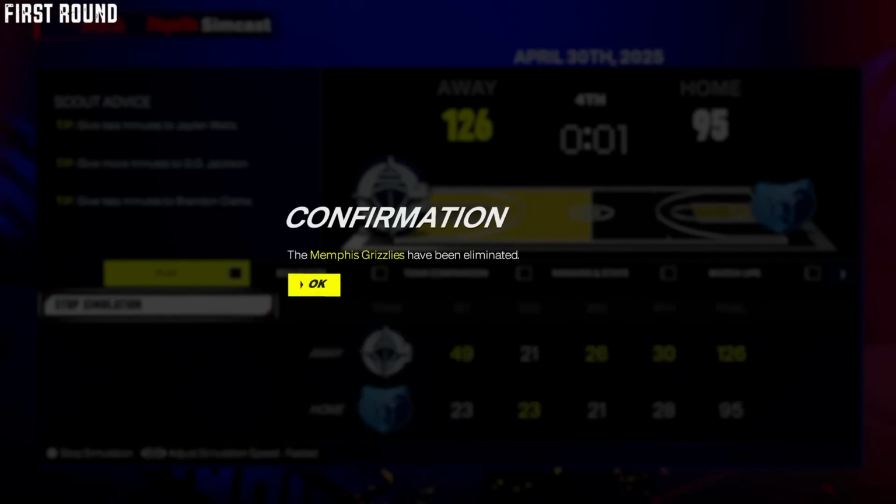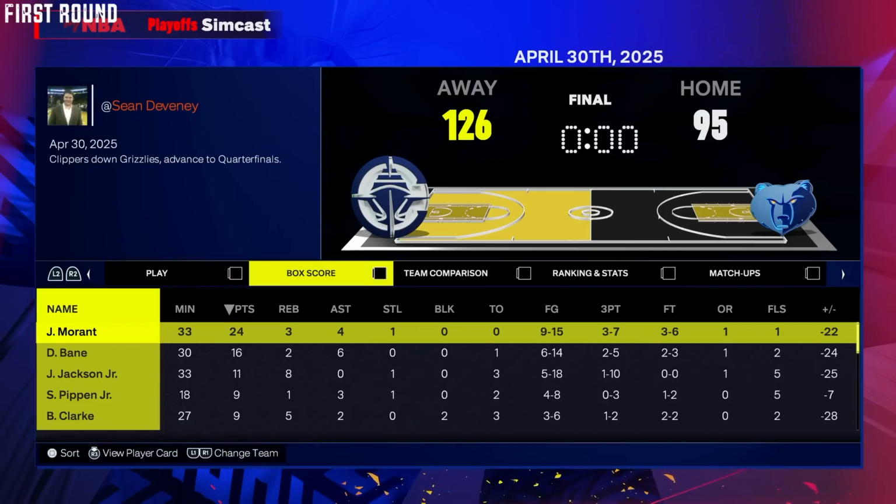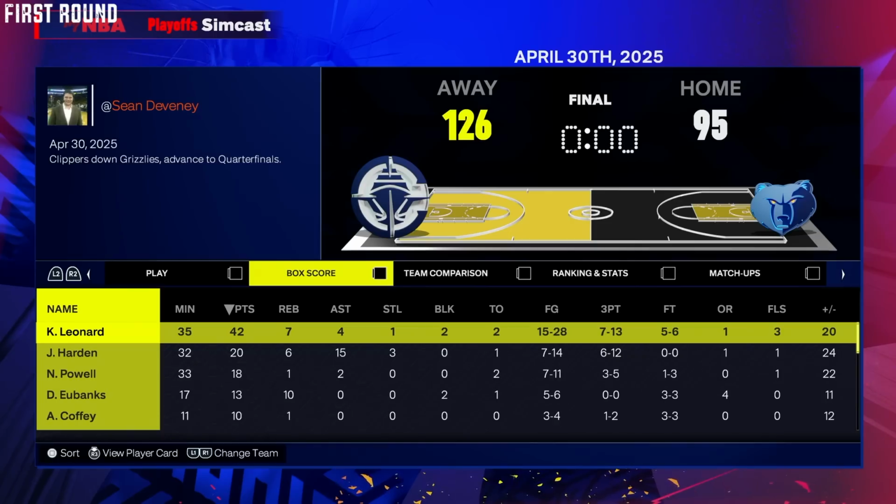And remember Norman Powell hit a game-winning shot to win Game 5? Well, the Clippers down 3-1 come back and beat the Grizzlies as they win Game 7 in Memphis, 126-95. Kawhi Leonard vintage, 42 points, and the Grizzlies blow a 3-1 lead.